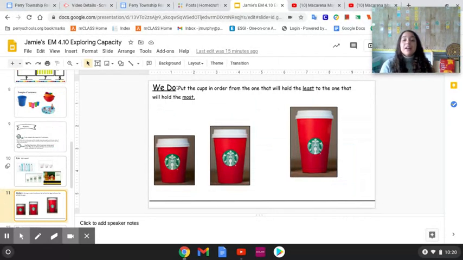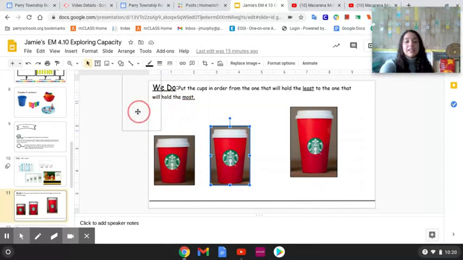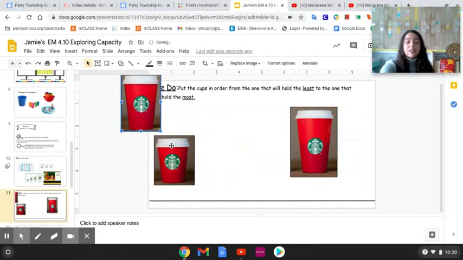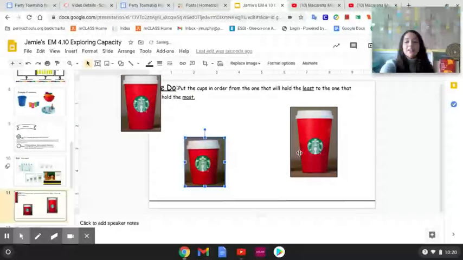Okay, we're going to do this together. We're going to put these cups in order from the one that will hold the least to the one that will hold the most. Let's look at our 3 cups. Which one can hold the least? You're right, it's this one.